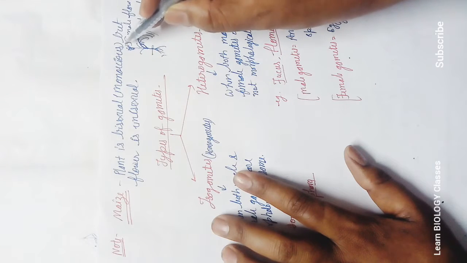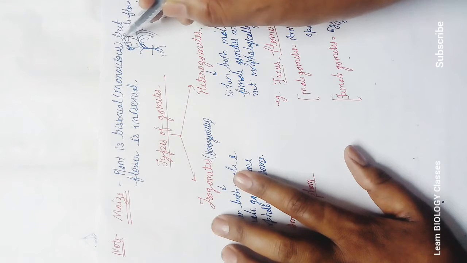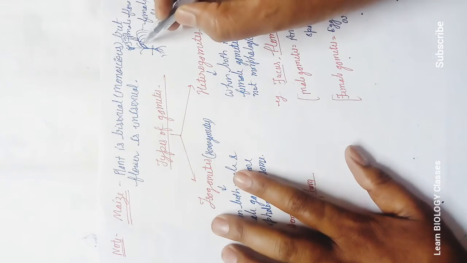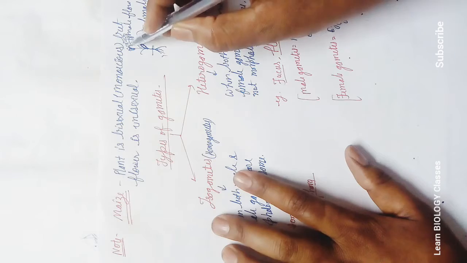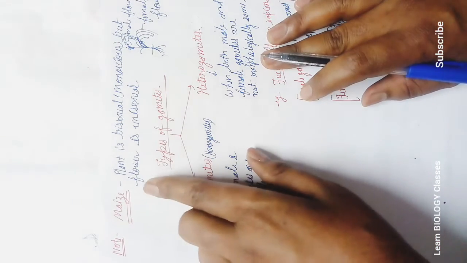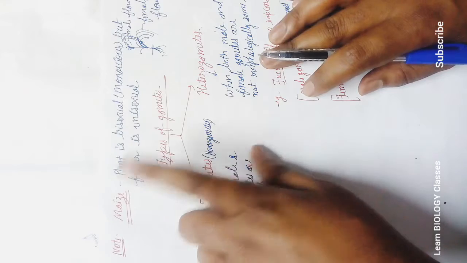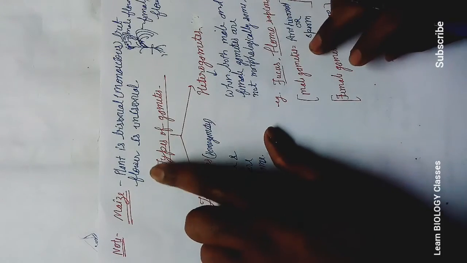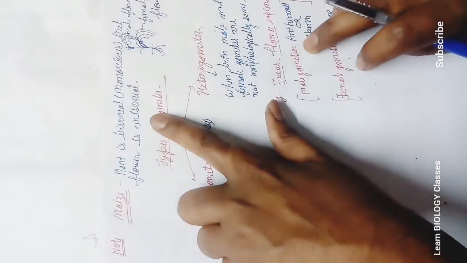Pollen grains disperse from here and reach this female flower. That is why the seeds are only here, not here. It is not written in most books, but it is very very important. Plant is bisexual, we can say monoecious, but flower is unisexual.